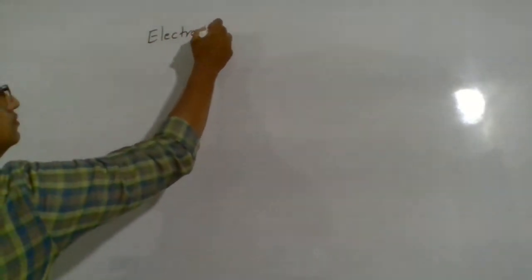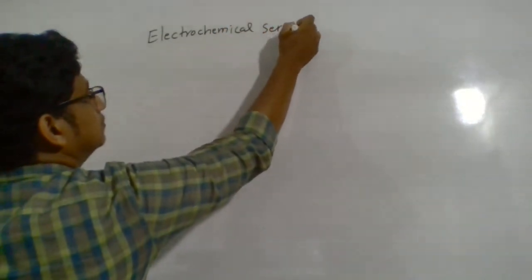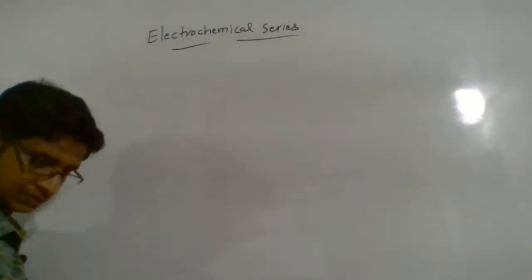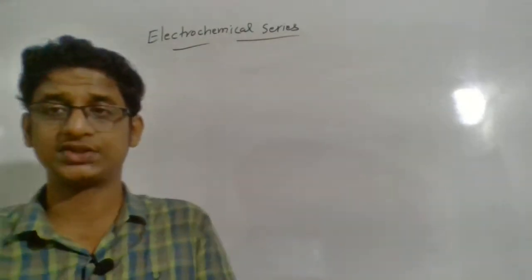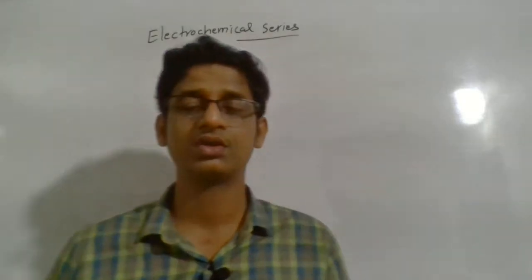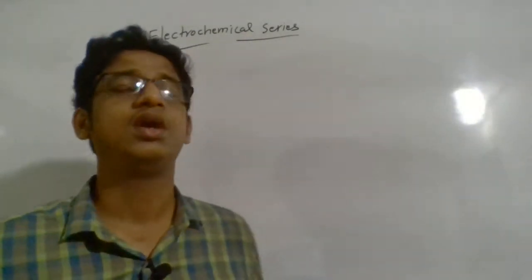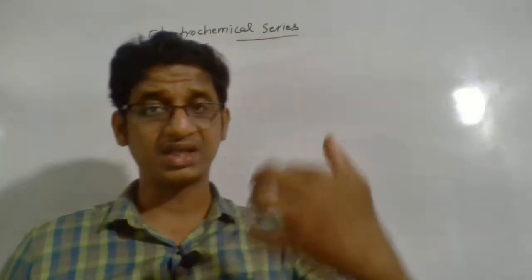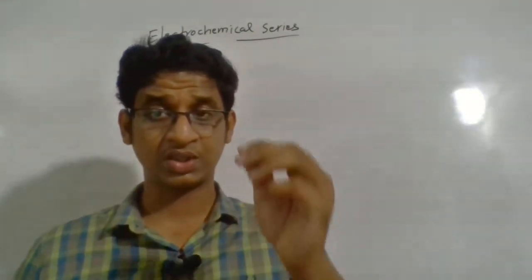Next is electrochemical series. So what is electrochemical series? It means, using the hydrogen electrode, we can measure the electrode potential of different electrodes. If you arrange the electrode potential values of different electrodes in increasing or decreasing order, that we will call electrochemical series.